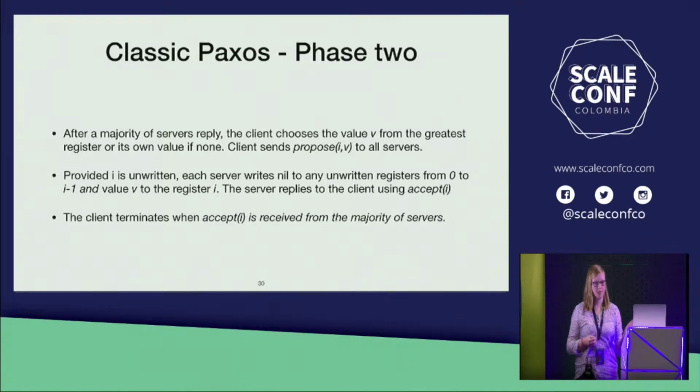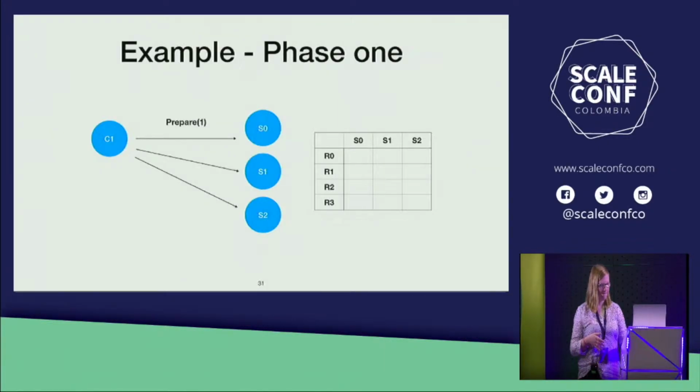Again, this proceeds similar to the first phase. When a server receives a request from a client, assuming the register is unwritten, the server writes nil into any of those empty registers and writes the value into register I as requested. The servers then respond with accept, which is like the "I've done the work for you" message. And when a client receives a response from the majority of servers, it can safely terminate having learned the decided value. So a quick example here. The details aren't super important, but mostly just this phase one is doing the legwork for safety.